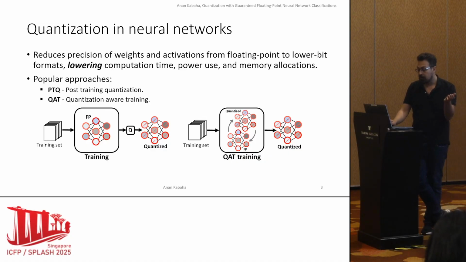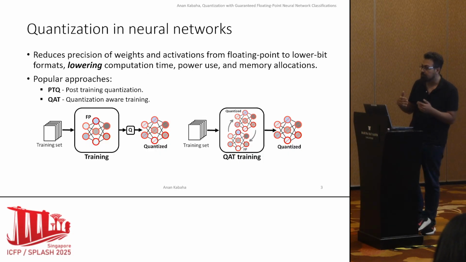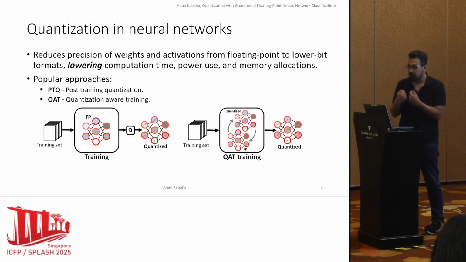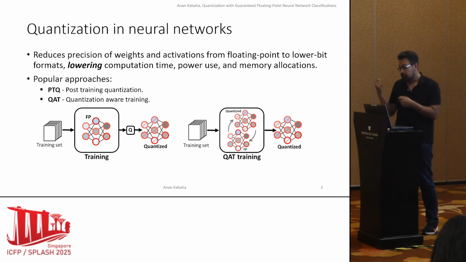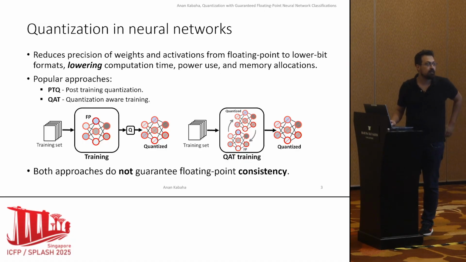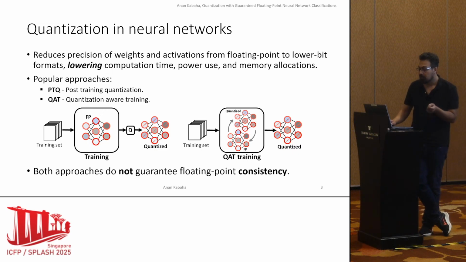In PTQ, we have a training set. We train the network. After the training, we do the quantization. In QAT, we consider the quantization error in the training itself. So the resulting quantized network is more robust to quantization error. Now, both approaches are successful, but they do not guarantee floating point consistency, meaning the quantized network is not guaranteed to act like the floating point network.